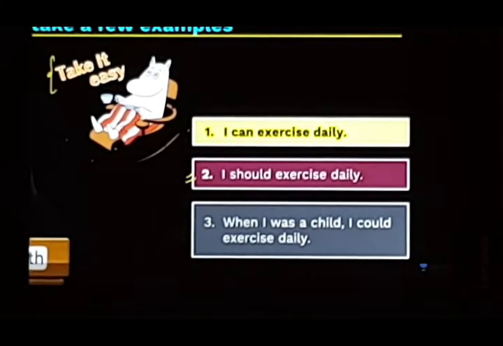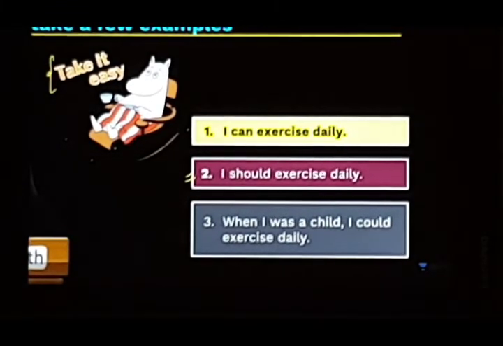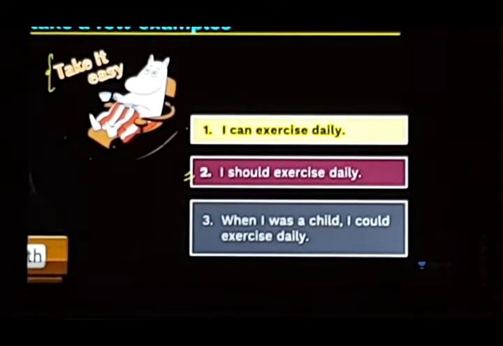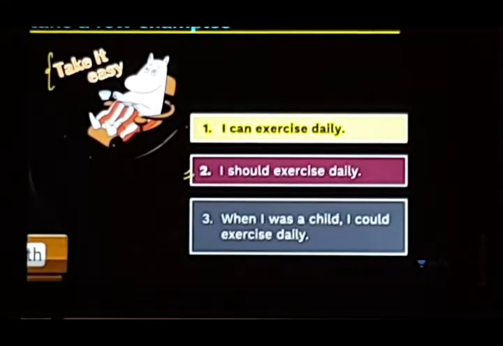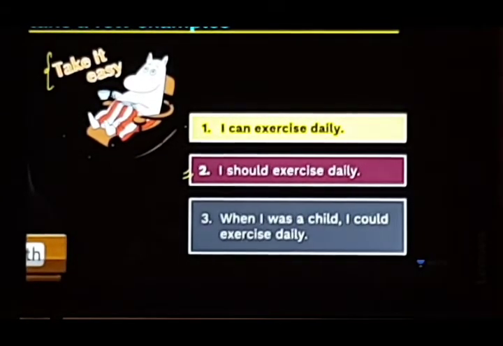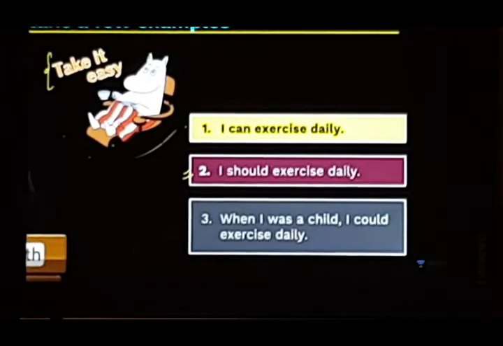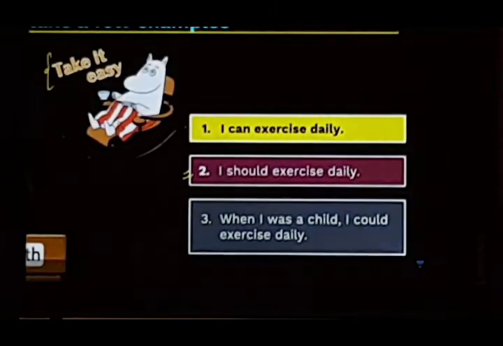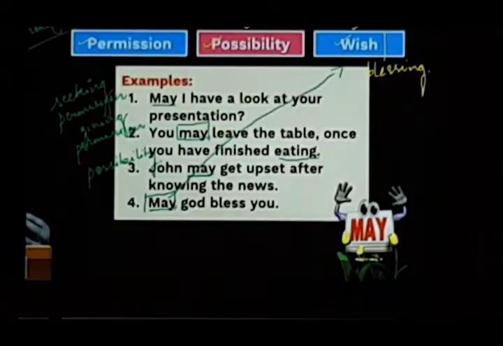And this is the habit. When I was a child, I could exercise daily. That means it was my ability, but in the past, because could is the past form of can. So these three modals convey different things. I could exercise daily, but now because I have grown old, I cannot.